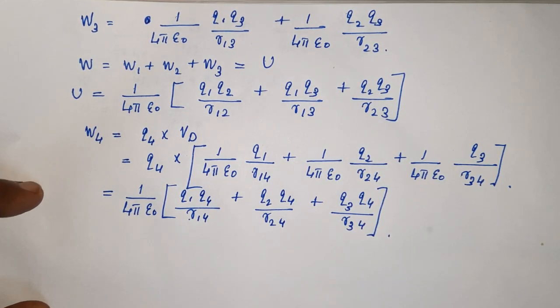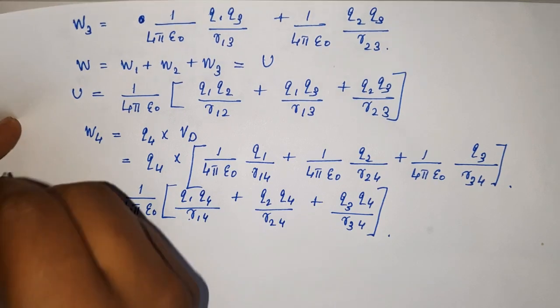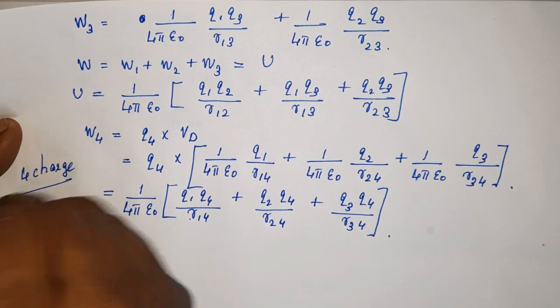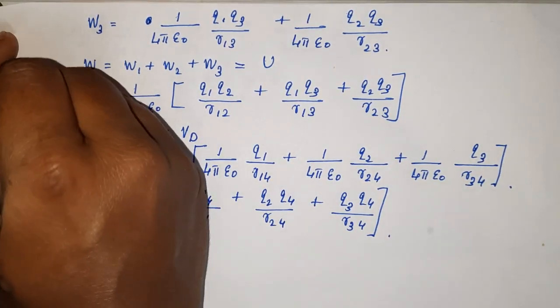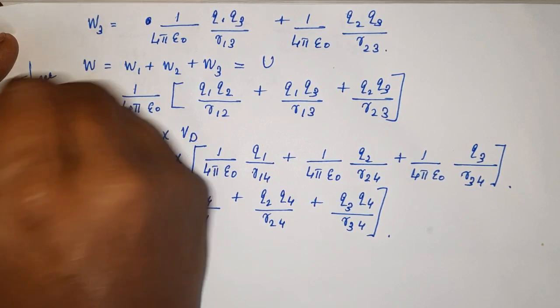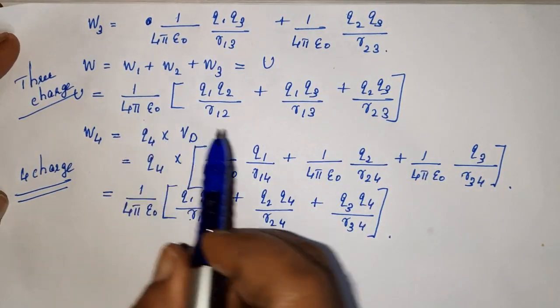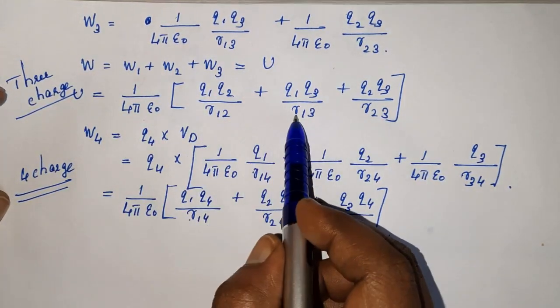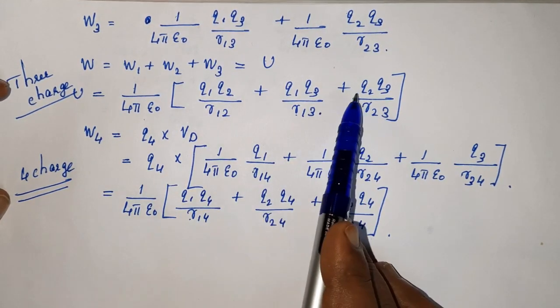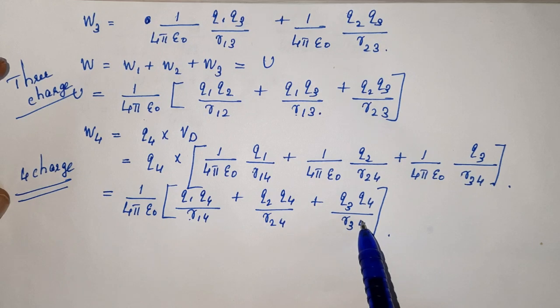Okay, so this is the work done for the four charge system. Up to this it was the three charge system. The work done in assembling the three charge system, or this is the potential energy of the three charge system U equal to. Okay, so now we are extending the three charge system to a four charge system.